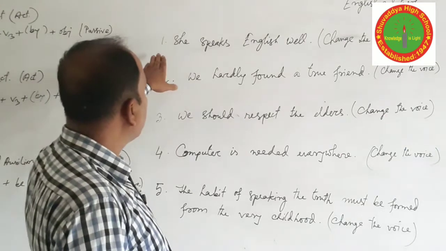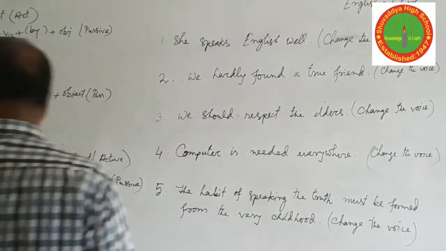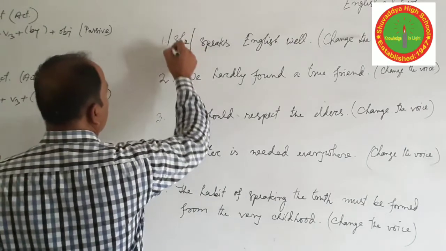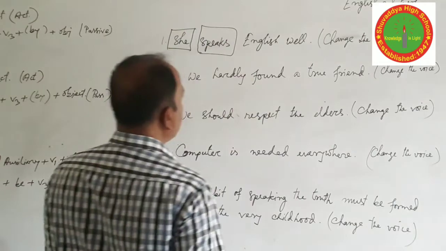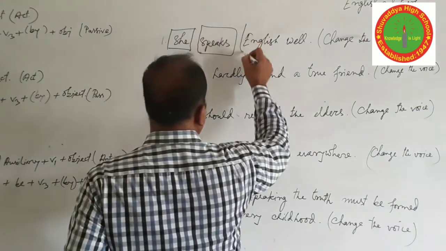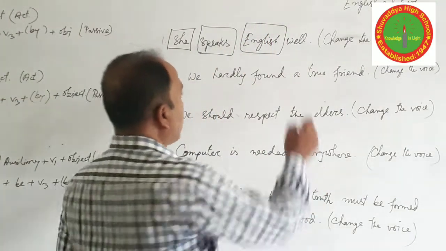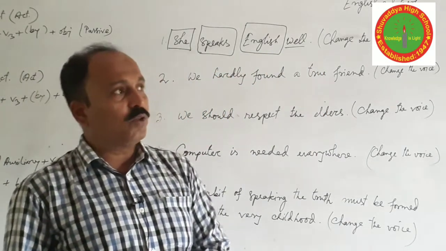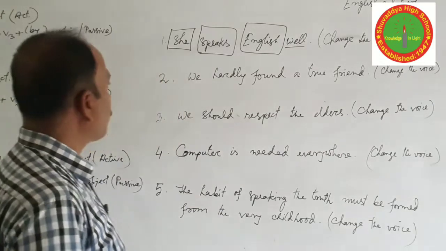So the first question: "She" here is the subject, and "speaks" is the transitive verb, the main verb. And you have to identify the object clearly. There is another word, an adverb. The position of the adverb should not be changed. It will remain in the same place.